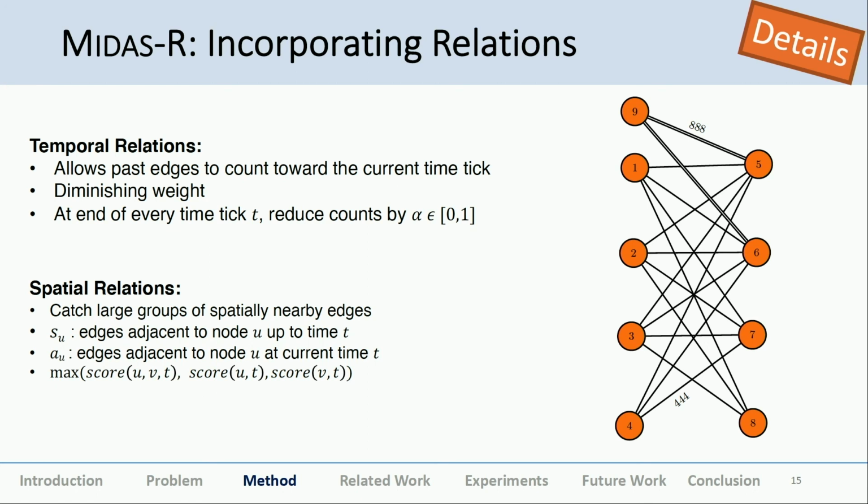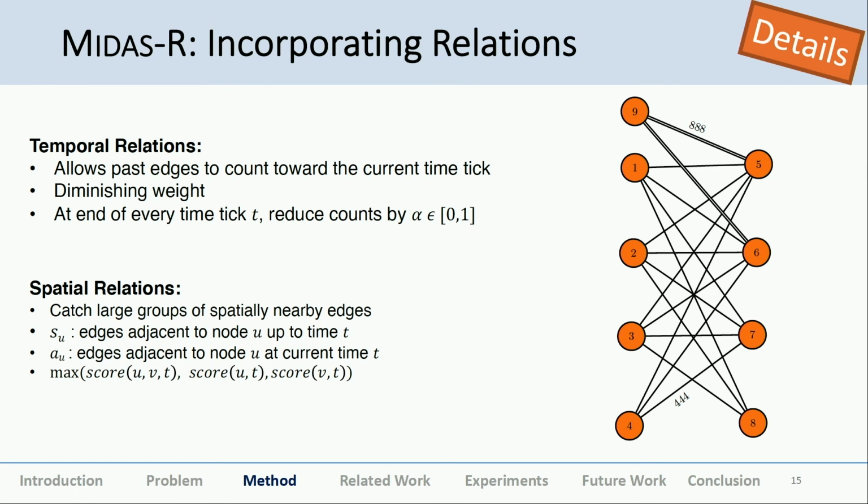For example, if your current time was 10, time equal to 10, we also consider time equal to 7, 8, 9, 10, something like that in a temporal relation with a reducing factor. So you consider time equal to 10 with 100%, time equal to 9 with say around 50%, time equal to 8 with around 25%. So we diminish it by the same factor.